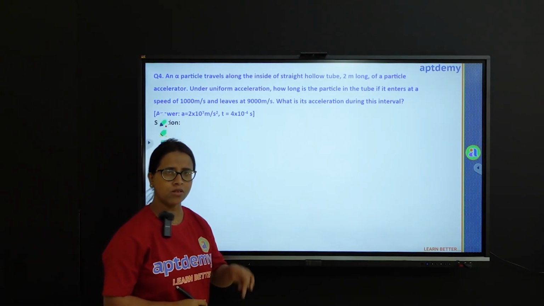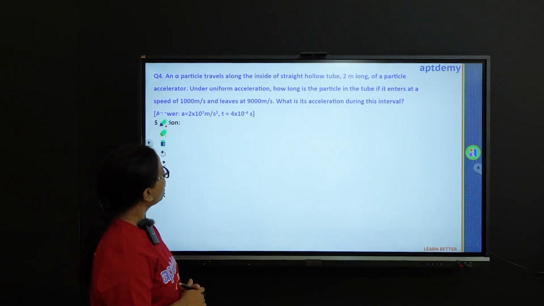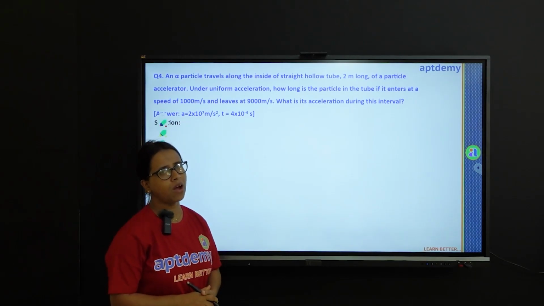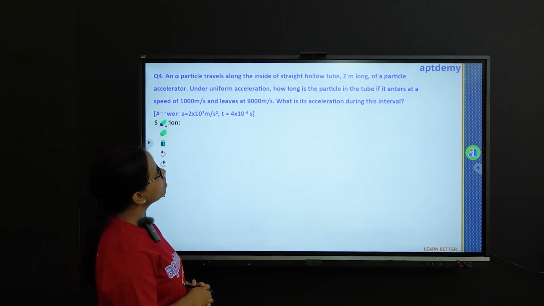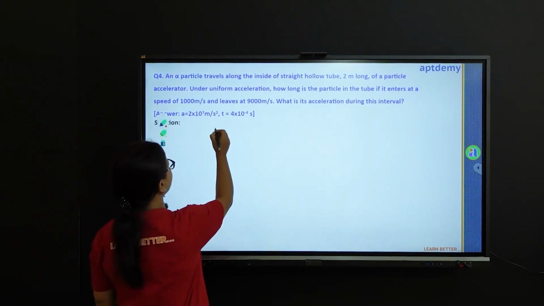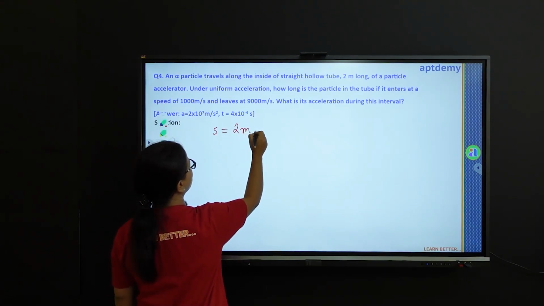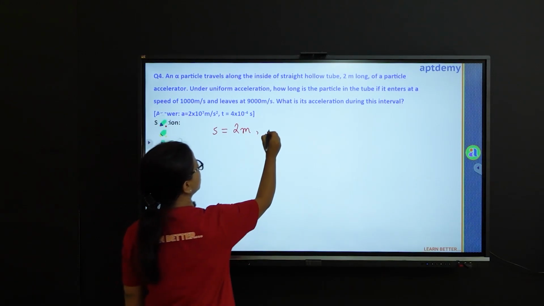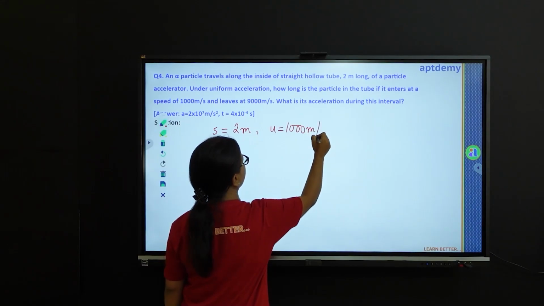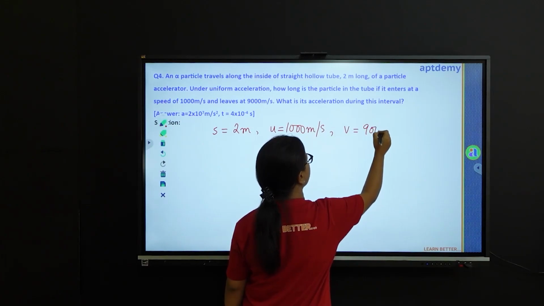So we have two things which we have to find out in this question. One is the time and the second is the acceleration. Now whatever is given, we'll write down from the question. The length of the tube, that is the total distance which the alpha particle covers. So that is S. Distance covered is 2 meters. We have the initial velocity, which is 1000 meter per second, and we have the final velocity, which is 9000 meter per second.